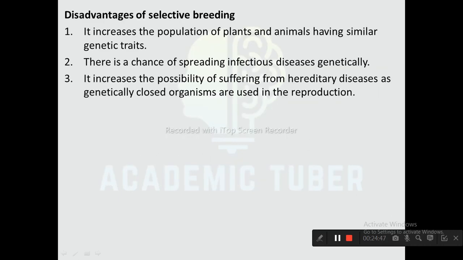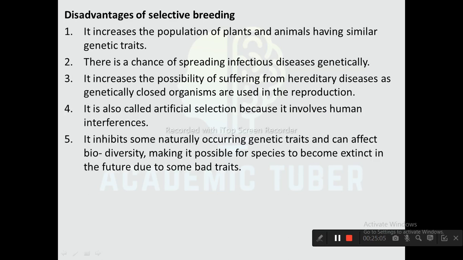Disadvantages of selective breeding. It increases the population of plants and animals having similar genetic traits. There is a chance of spreading infectious diseases genetically. It increases the possibility of suffering from hereditary diseases as genetically close organisms are used in the reproduction. It is also called artificial selection because it involves human interference and it inhibits some naturally occurring genetic traits and can affect biodiversity, making it possible for species to become extinct in the future due to some bad traits.